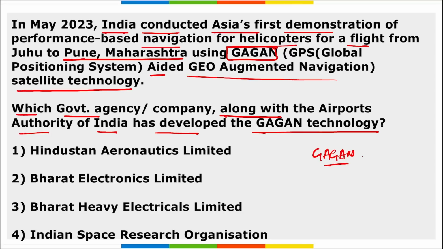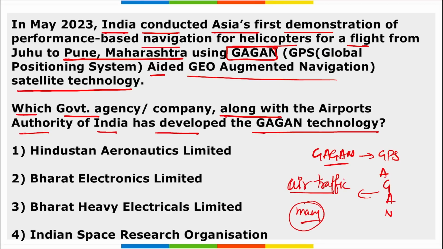First of all, we should know GAGAN. GAGAN stands for GPS, Global Positioning System, Aided Geo Augmented Navigation. This is your GAGAN, right? So it is a GPS aided geo augmented navigation satellite technology. This will allow high quality air traffic management.